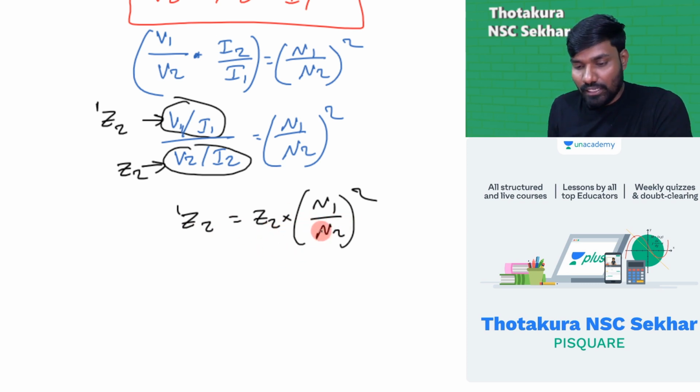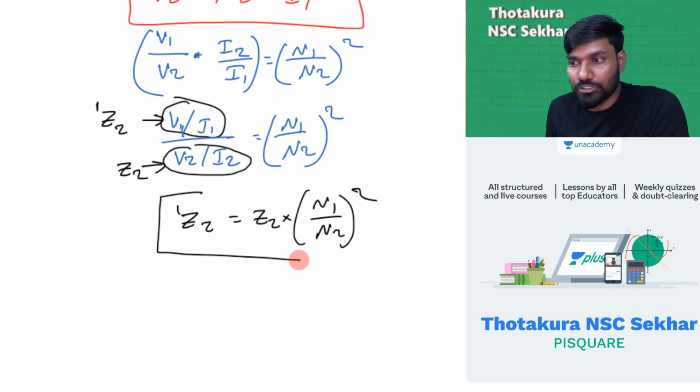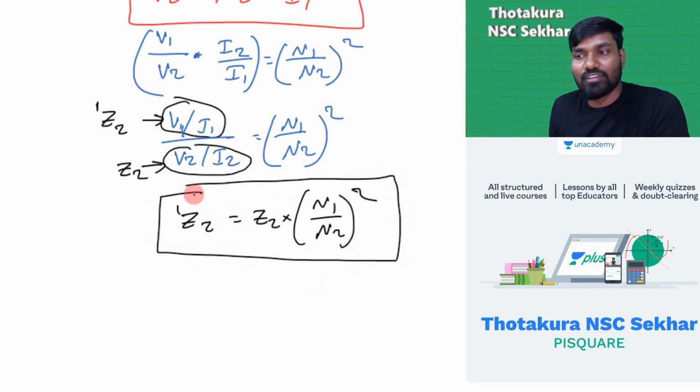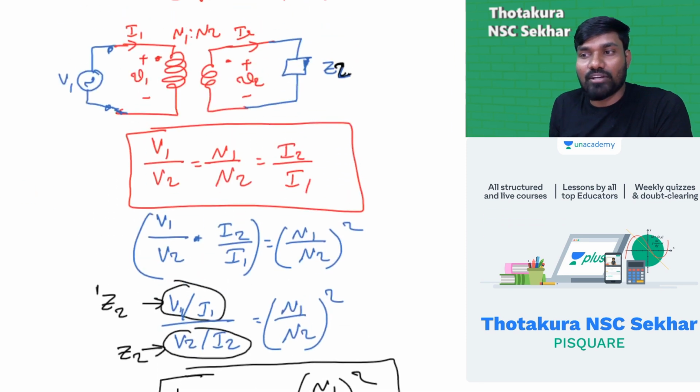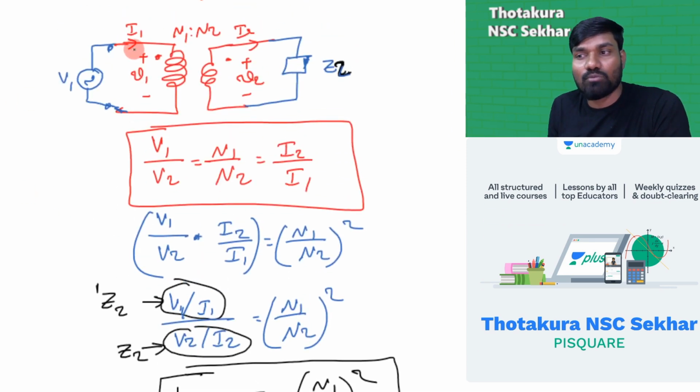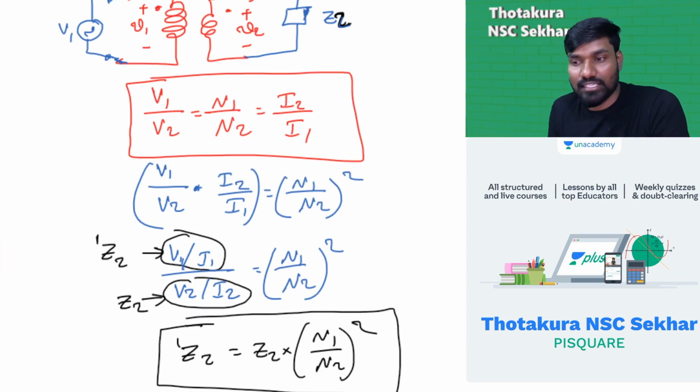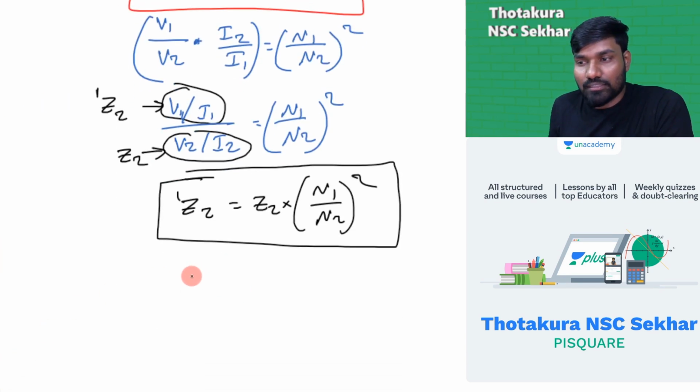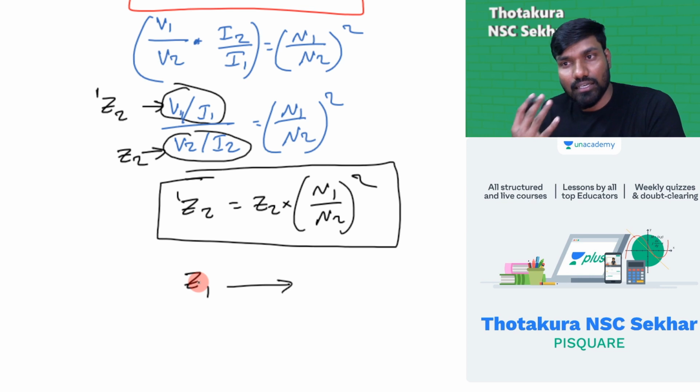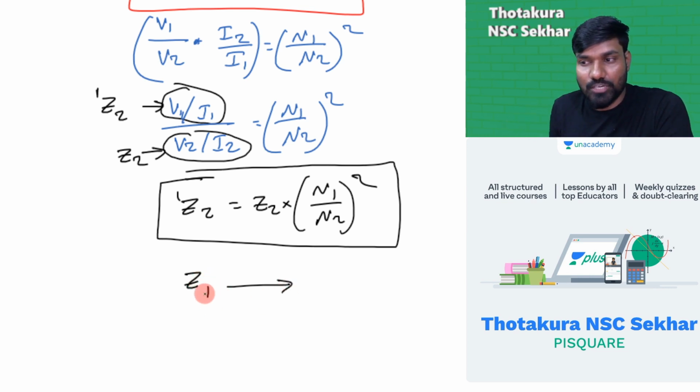Anyways, this is a formula you should be very careful with. Suppose I want to transform some parameter onto the secondary side. There is some resistance here. If you want to transform to the secondary side, suppose Z1, Z1 referred to the secondary means Z1 prime.